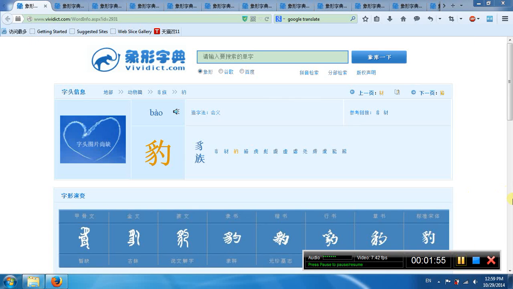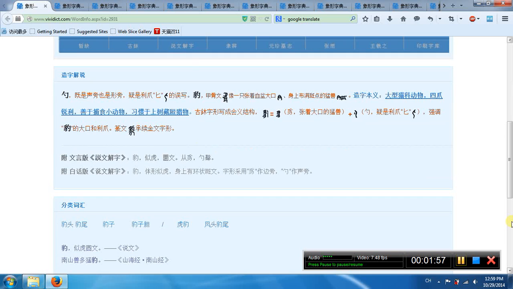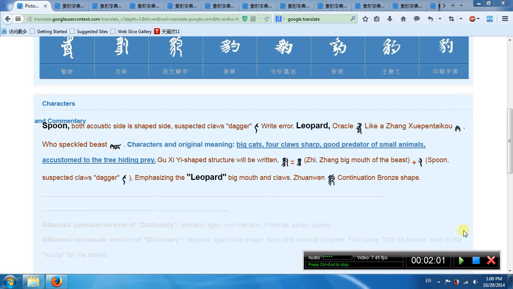Okay, this is another bao. This is like an animal. So what? Leopard. Leopard means bao. Like a beast, you see, a beast opens its mouth.